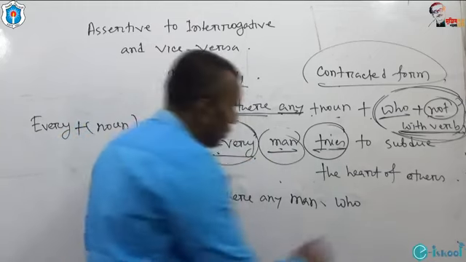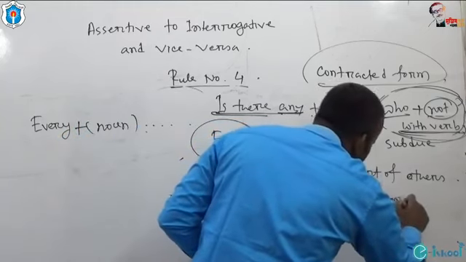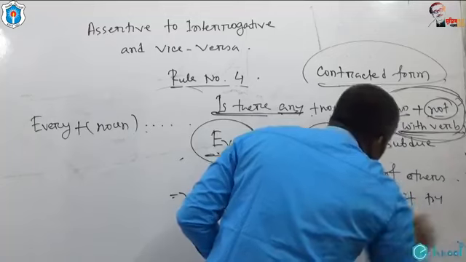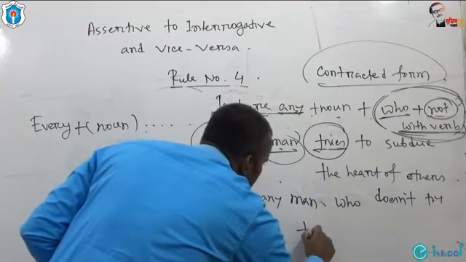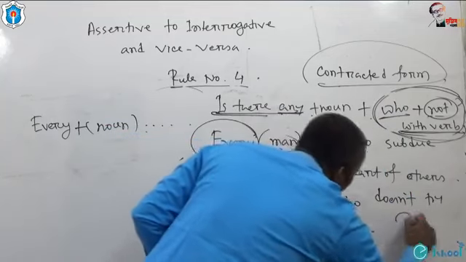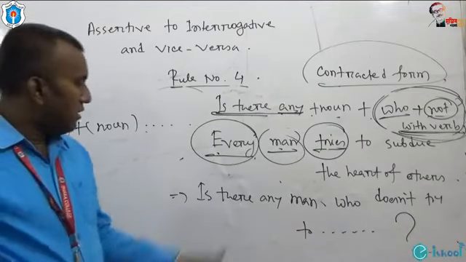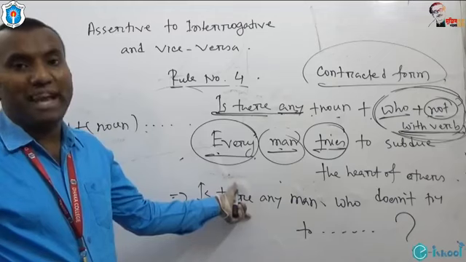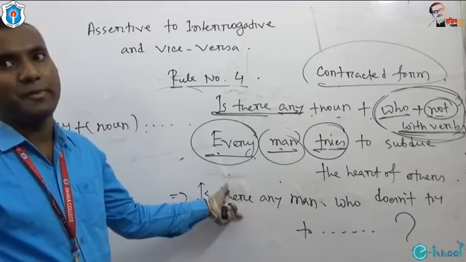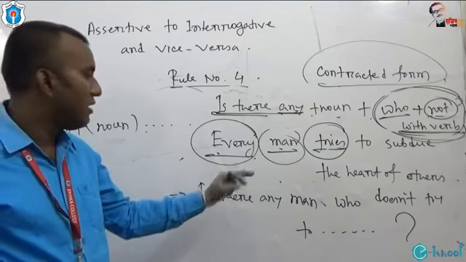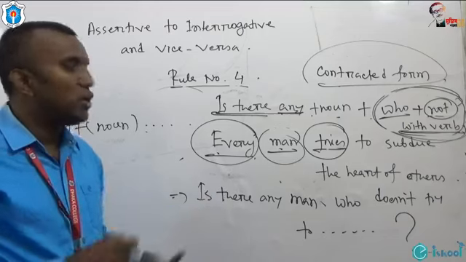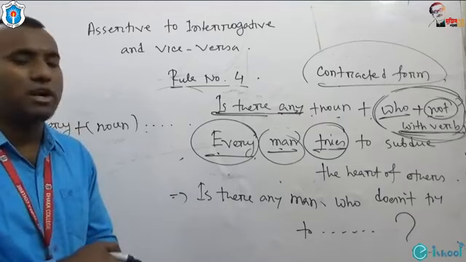Is there any man who doesn't try to blah blah blah, question mark. Look at. You are requested to match your answer with mine. Is there any man who doesn't try to subdue the herd of others?